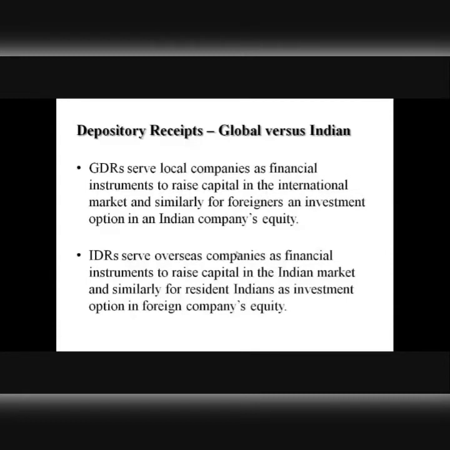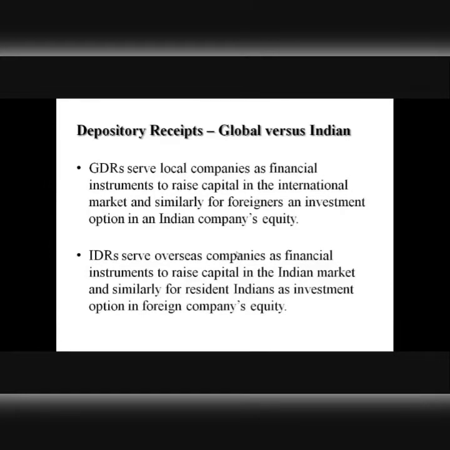But on the contrary, if there is a company which is not Indian, and that company wants to raise equity in the denomination of Indian rupees, that company can do so by entering the Indian market and issuing IDRs there, which will be known as Indian depository receipts. Those depository receipts will not be listed in overseas stock exchanges like London Stock Exchange, Luxembourg Stock Exchange, or Frankfurt Stock Exchange. But such depository receipts, known as Indian depository receipts, will be listed on the stock exchanges that exist and operate in the country of India, right?